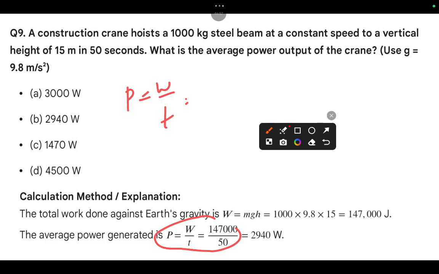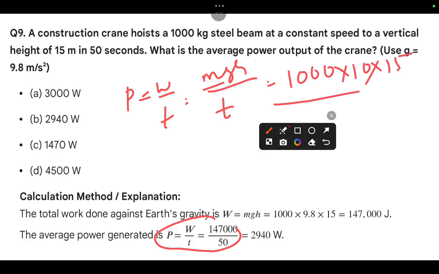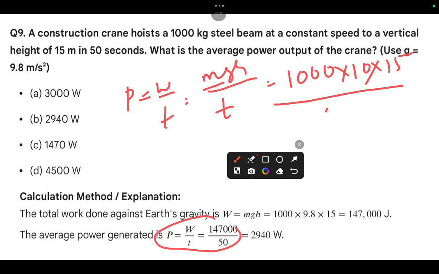So W is mgh, since lifting means we are taking potential energy. M is 1000, g is 10, height is 50, and the time taken is 50 seconds.